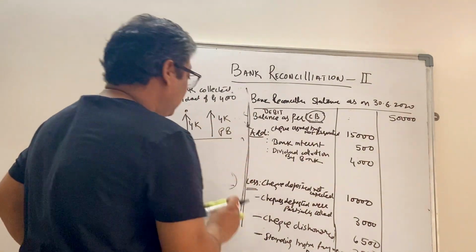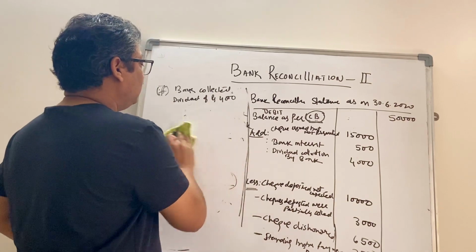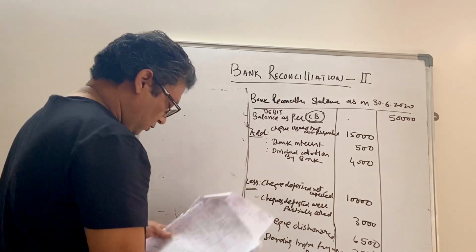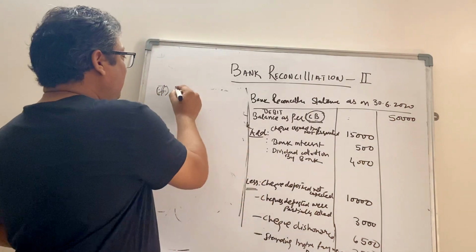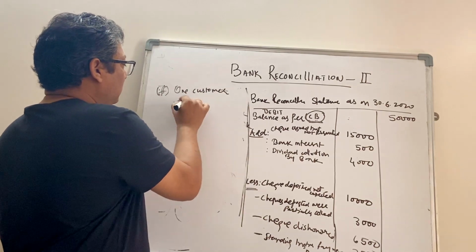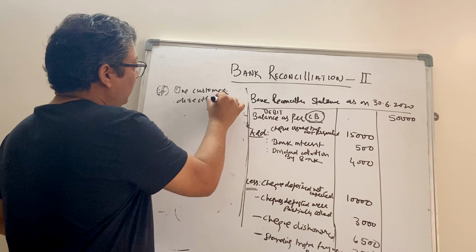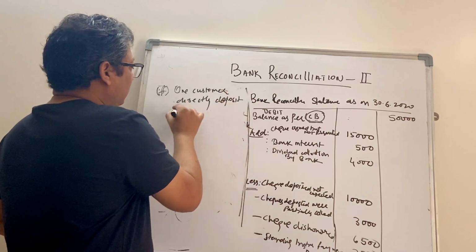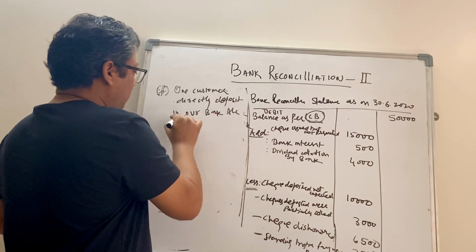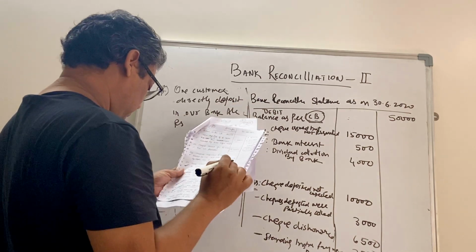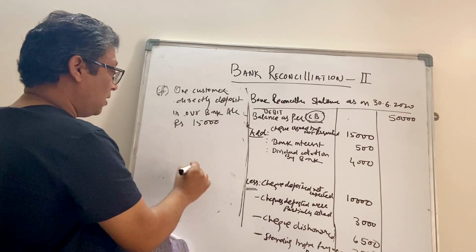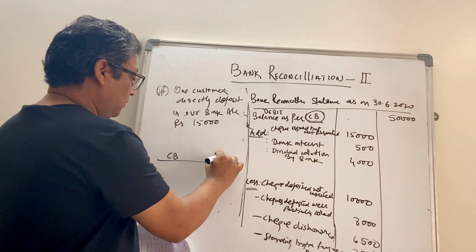Another statement is: one customer directly deposited in our bank account rupees 15,000. Okay, so how to go about it? Cash book, passbook.